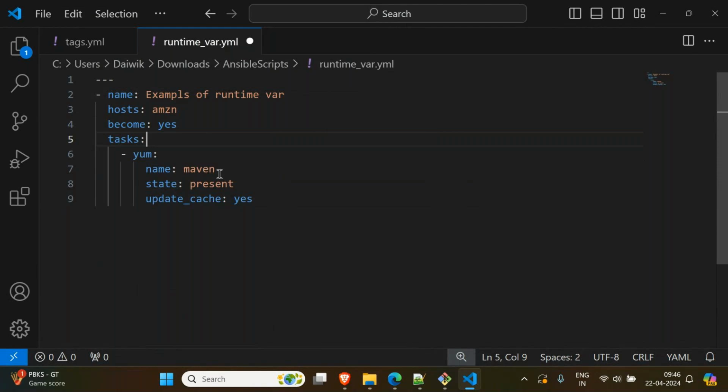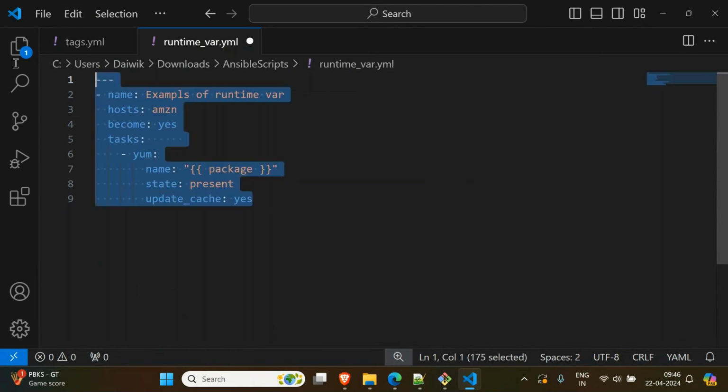Right, here in this place, I will give a variable name, in double quotation. I will say package, some name, the package. Now this value I will pass from the runtime. That means while I'm executing, at that time I will pass this value. As of now, the host is Amazon. In Amazon, I want to install Maven software, for example. Here I'm not mentioning that, but this key is the value I have to use. Package name, exactly the same variable name I have to use.